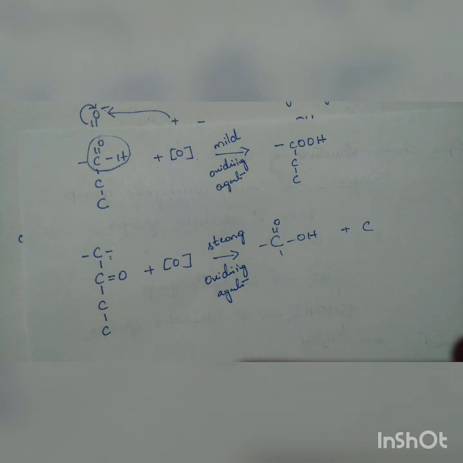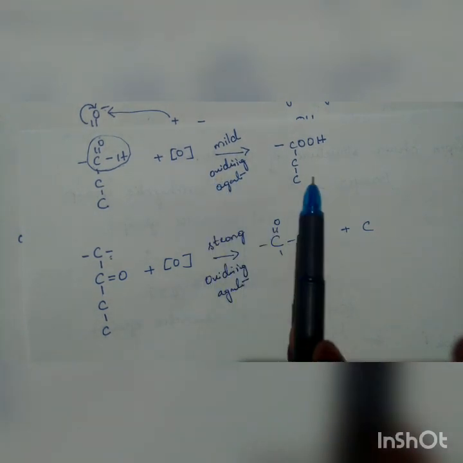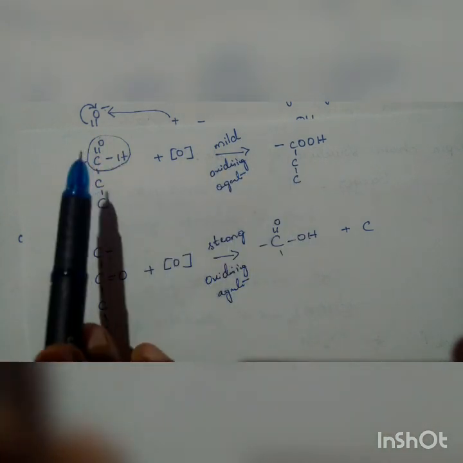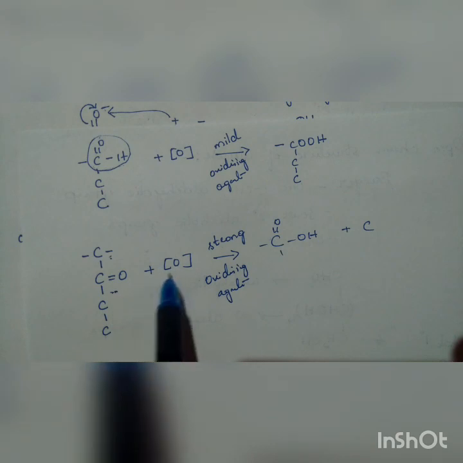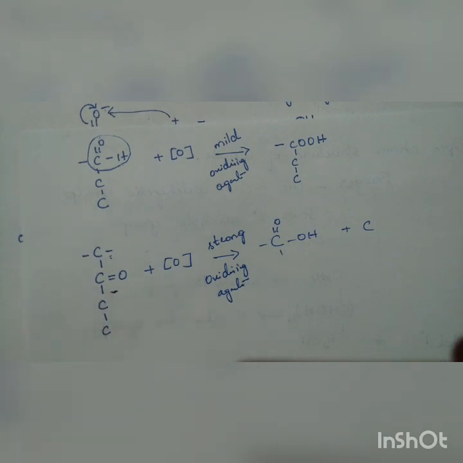That is the difference. In this particular reaction, we are proving that whatever the carbonyl group is, it is an aldehydic group. If a mild oxidizing agent converts it to carboxylic acid, it should be an aldehyde itself. A mild oxidizing agent cannot convert a ketonic group to carboxylic acid, because the oxidation of ketone involves bond breakage, and for that we need a strong oxidizing agent.